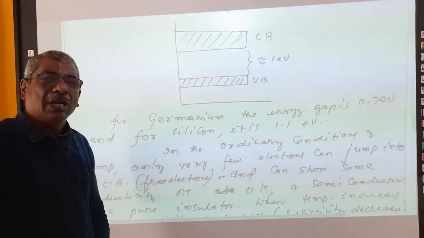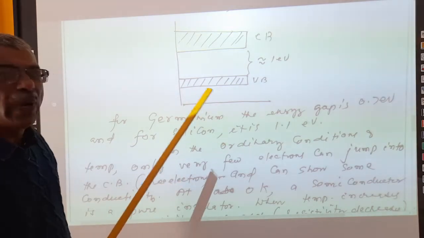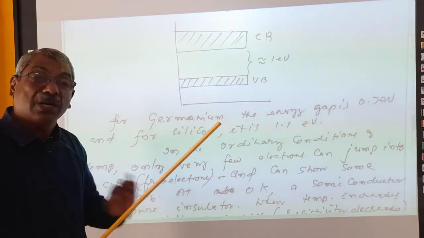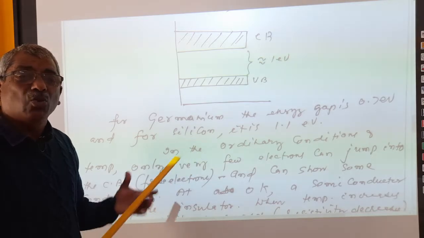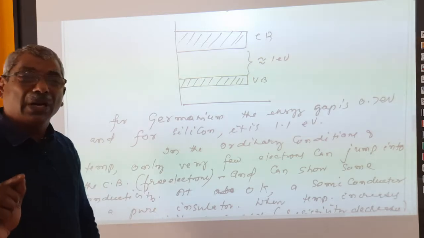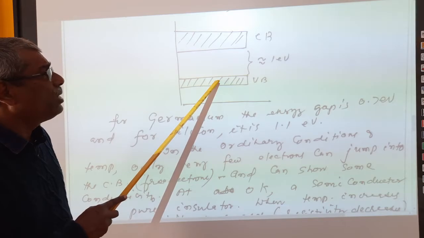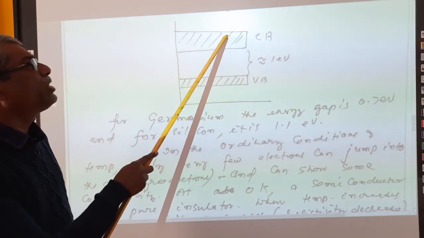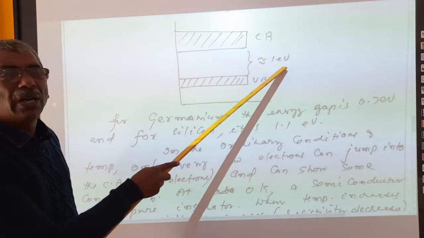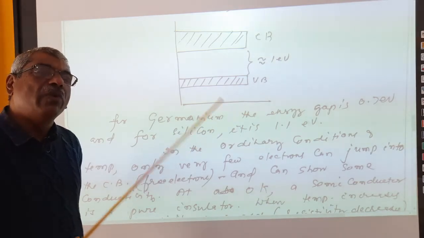That means they can become free. But this many electrons are not sufficient for electric current conductivity. That is why even at room temperature a semiconductor is called a semiconductor only, not a conductor. That is, semiconductors have conductivity midway between insulators and conductors, right? Even at room temperature some electrons can jump from the valence band and reach the conduction band, overcoming this energy gap of 1 electron volt. That will be very, very less in number.